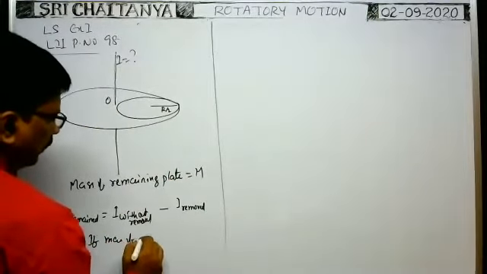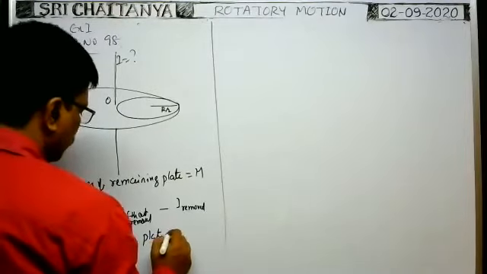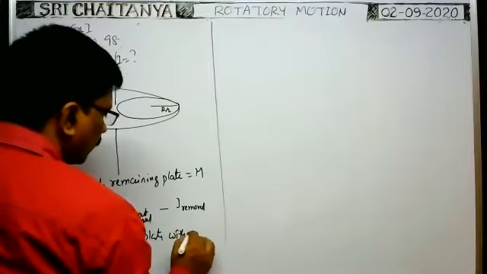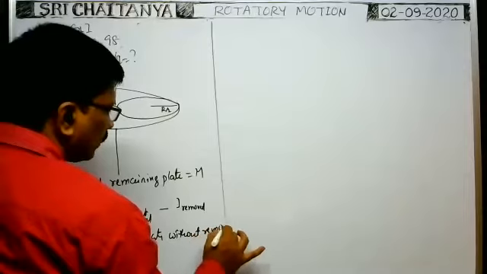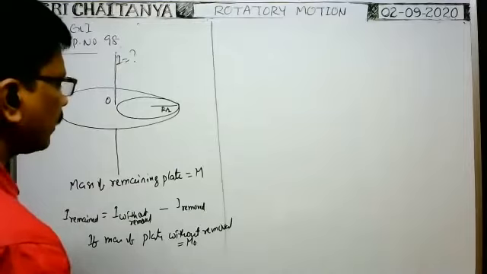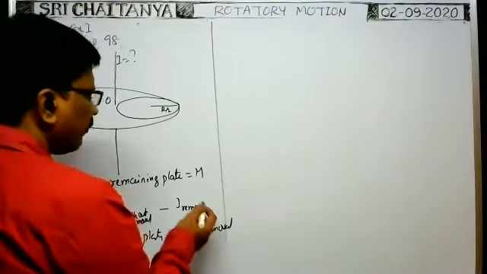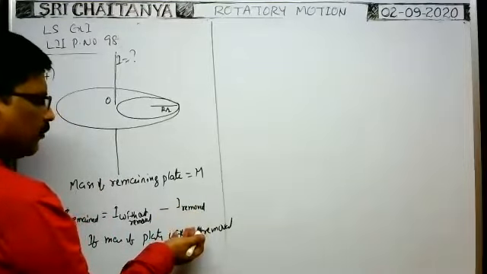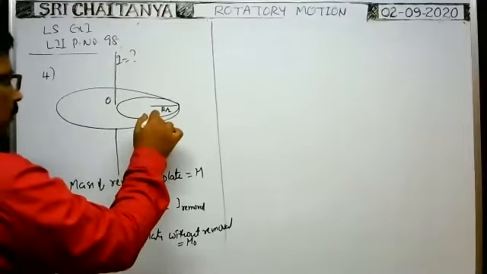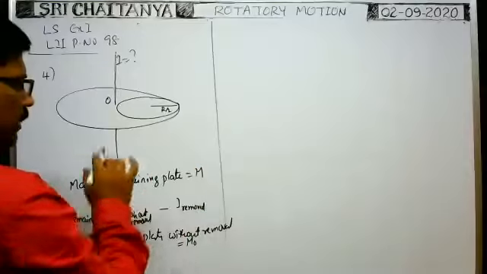So suppose the mass of the circular plate without removal is equal to, say, m0. How can we find this mass? If we know that mass, we can write the formula, and we can also find the moment of inertia of the removed part very easily. How can we find the mass of the entire disc, without removal, in terms of this m? Because m0 is what we imagine, and m is given.